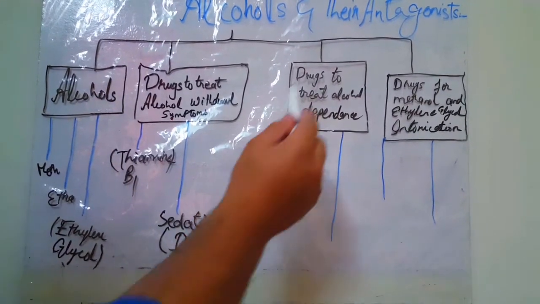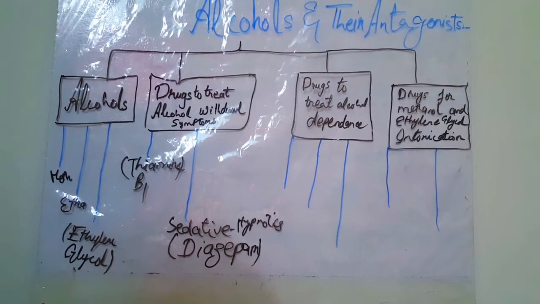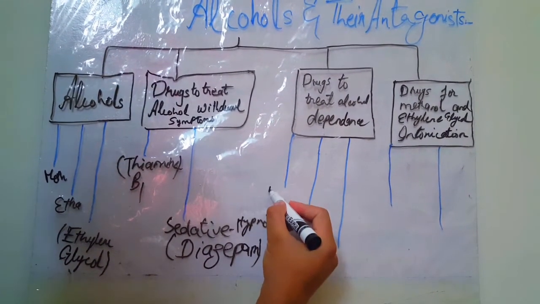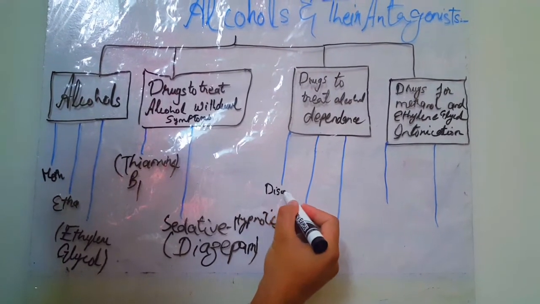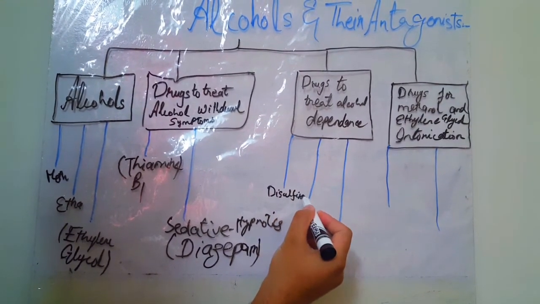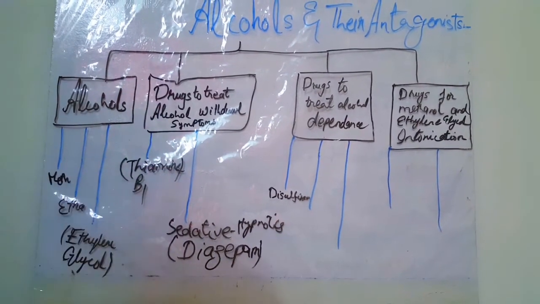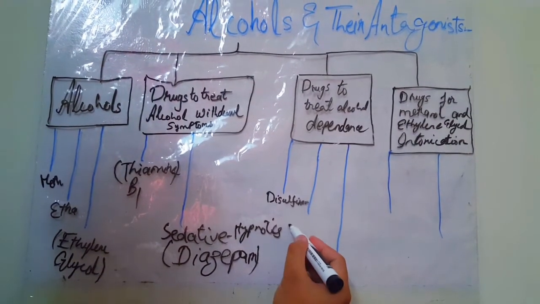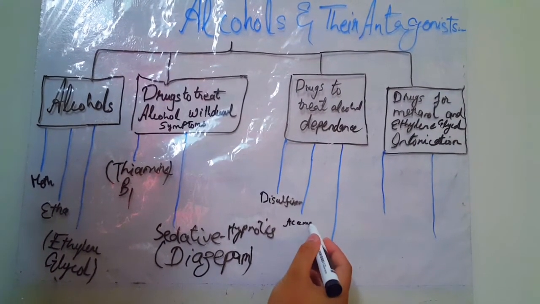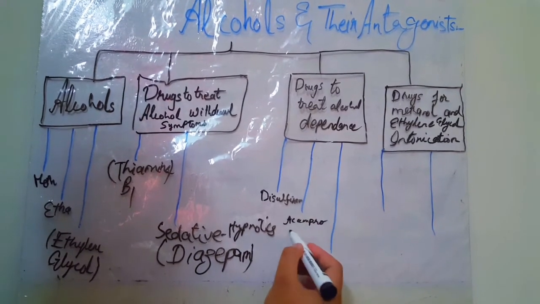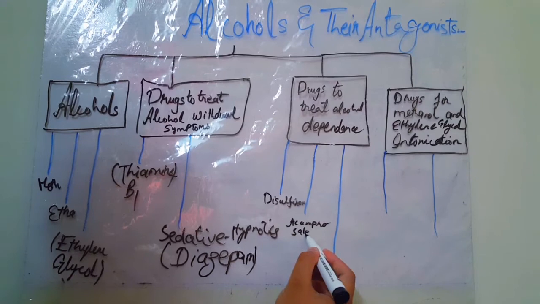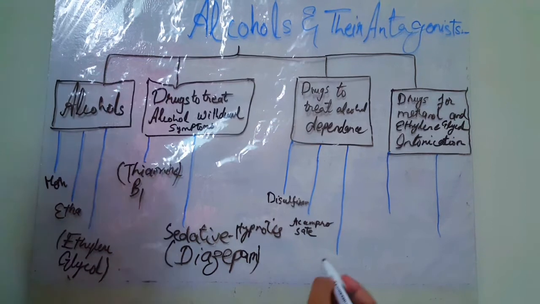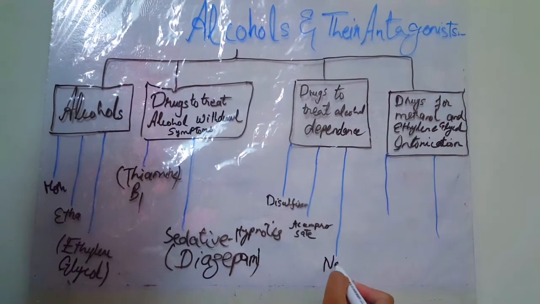Now, there are drugs that are used to treat the alcohol dependence. These drugs are disulfiram, acamprosate, and the next drug is naltrexone, an opioid receptor antagonist.